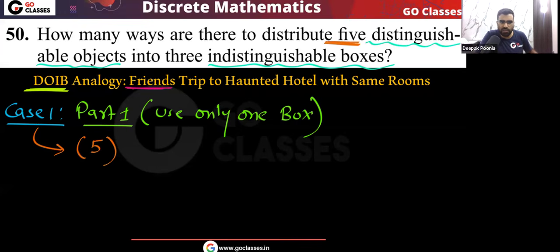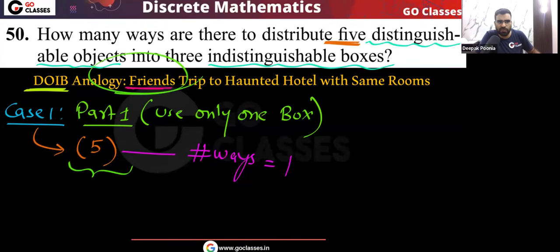So all the five friends will go to the same box. What will be the number of ways? That will be one, because all friends are going to the same room. It's like you have five friends going to a haunted hotel, where all the three rooms are identical, all the three rooms are the same.